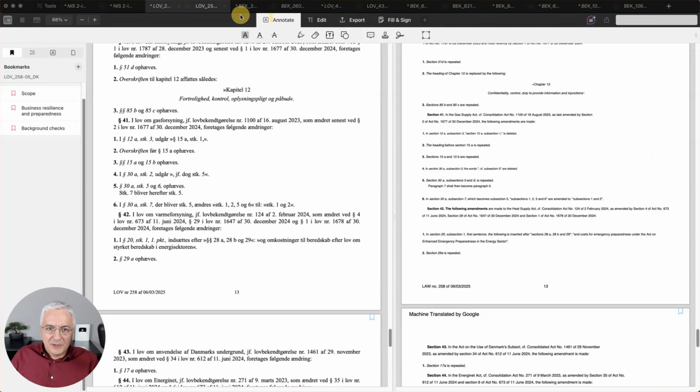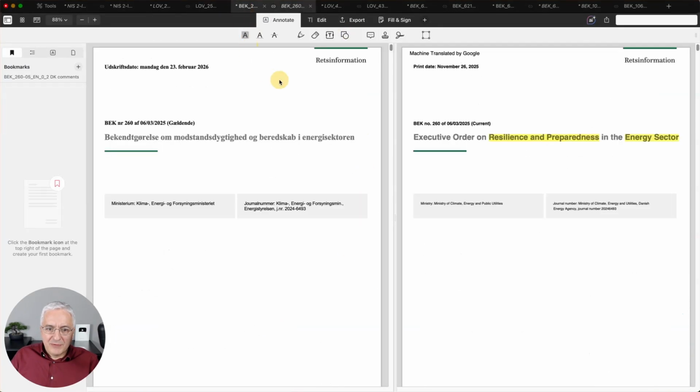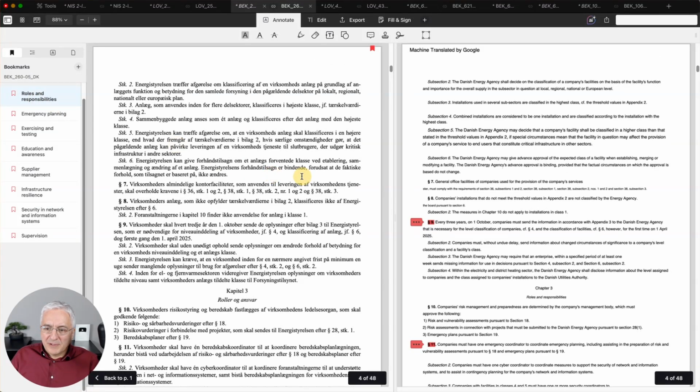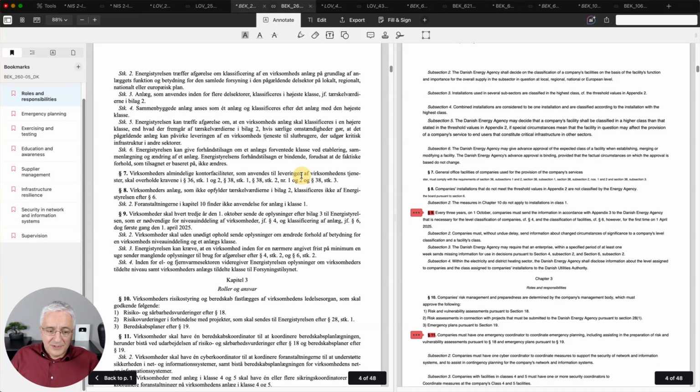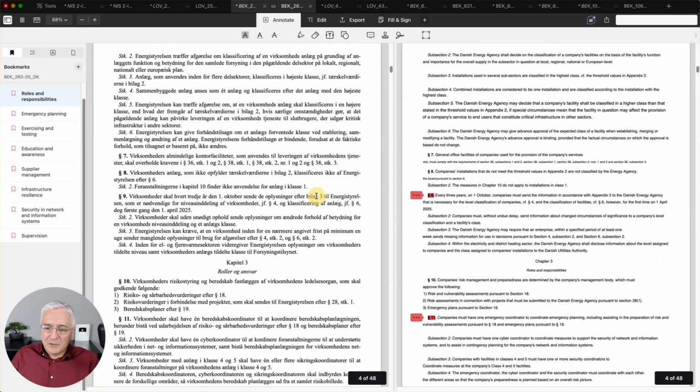And now let's go to this implementing regulation for energy sector. So this is the executive order number 260 on resilience and preparedness for energy sector. So first of all, here you will see various detailed rules that do not exist in any of these previous two laws. So here you have some certain roles and responsibilities that need to be performed.